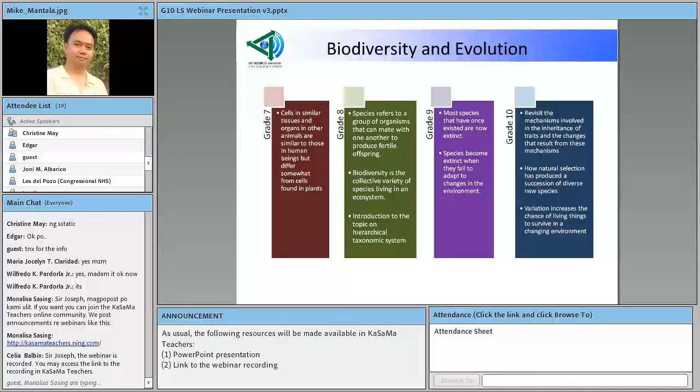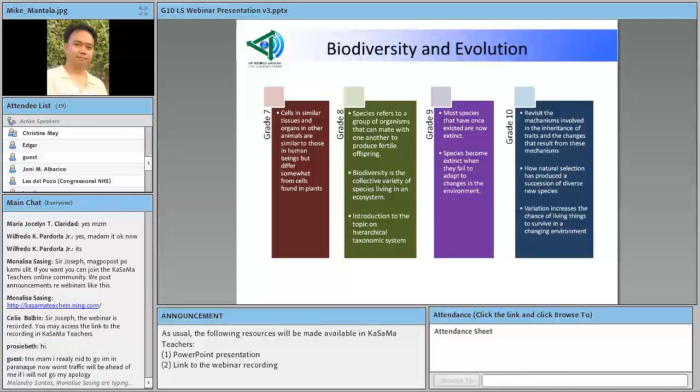And from here, they will be introduced to the hierarchical taxonomic system from the species level to the genus, to the class, order, phylum, to the kingdom, and to the domain levels.